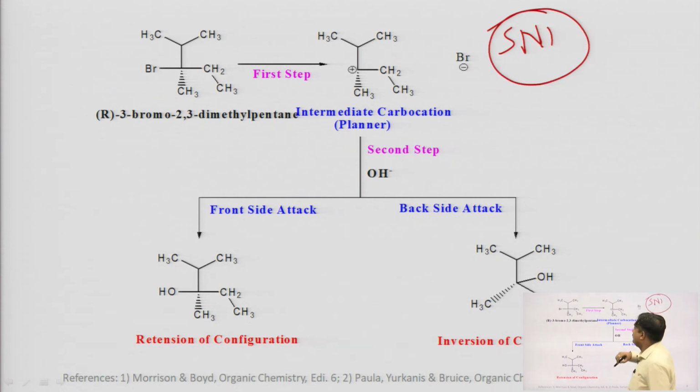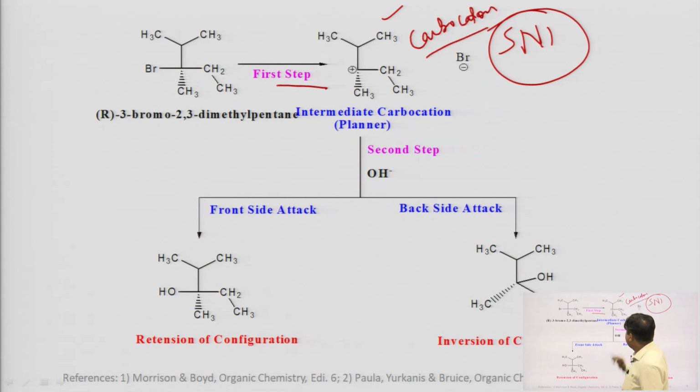As I told you, the SN1 mechanism occurs in two steps. In the first step, a carbocation is formed. In the second step, the nucleophile attacks the carbocation.